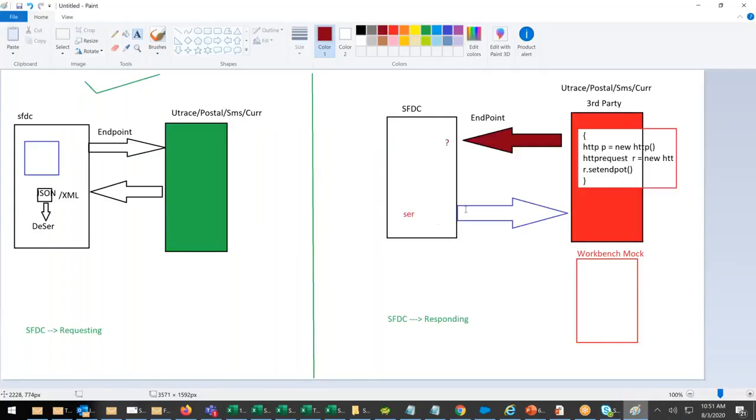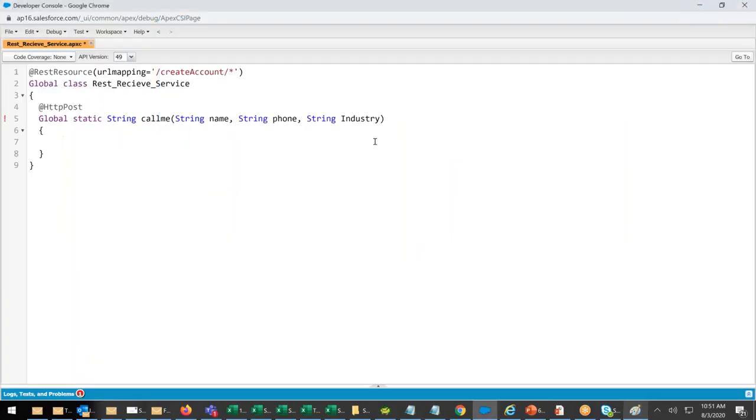They will request with a URL. So I gave the URL. They requested with the URL. Who will receive? The service that I'm creating, called a REST service, will receive it. It will do something, and then it will respond back to the system. So let's do this. How to do the respond?